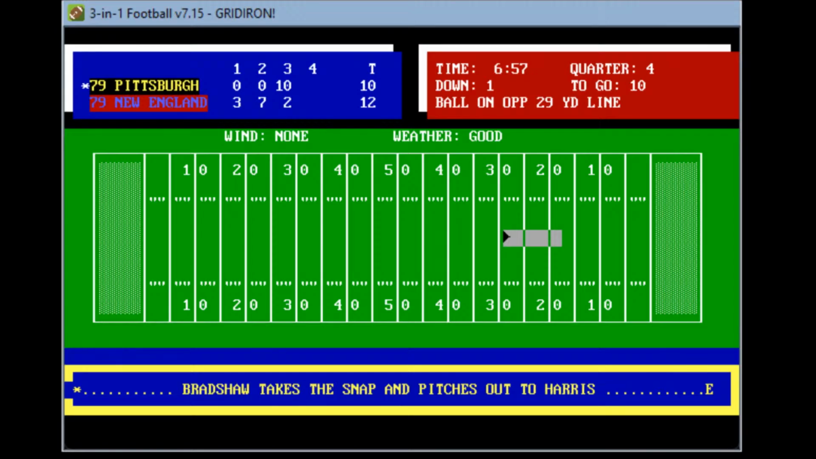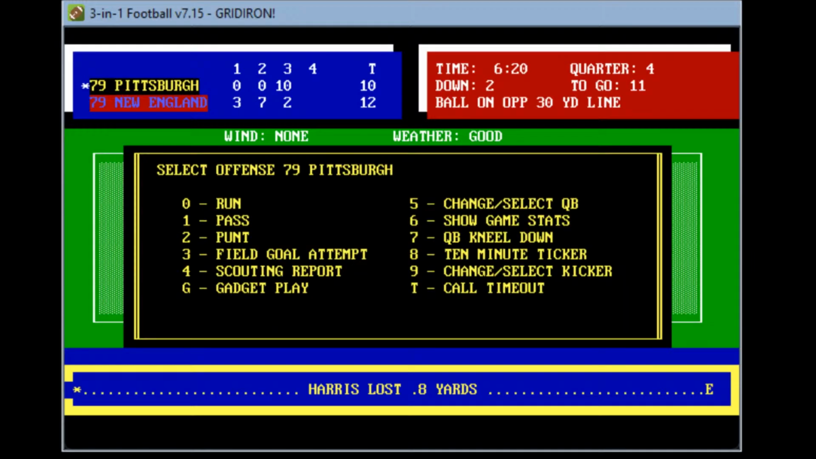Here it is. Takes a snap, hands it to Harris round the right end. He slips and falls again at the 30. He probably lost a yard. So with 6:20 to play in the fourth, Pittsburgh now staring at a second 11, but they are getting closer to Matt Bahr's range.